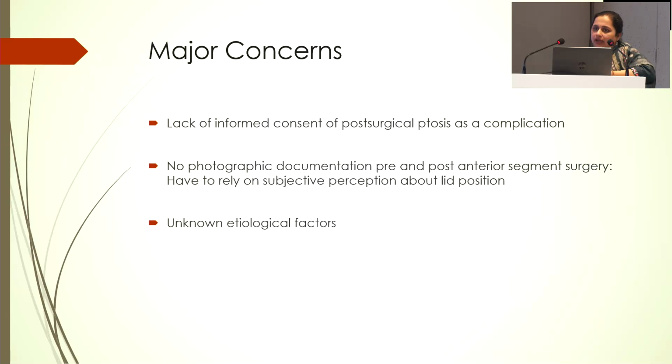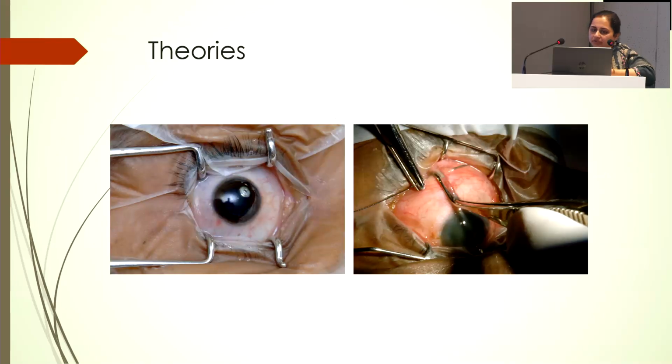The etiologic factors for ptosis are unknown, even though there are a few hypotheses. Because of the lack of knowledge about the etiology, there is no clue about how to prevent it. The theories are the speculum theory and bridle suture. However, now the bridle suture theory doesn't hold true, because we are not using bridle suture anyway, but still see ptosis post cataract surgery.